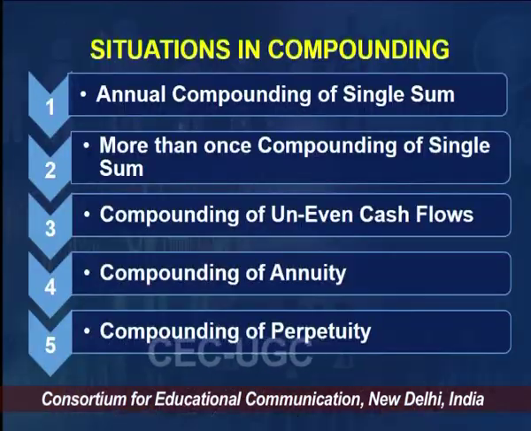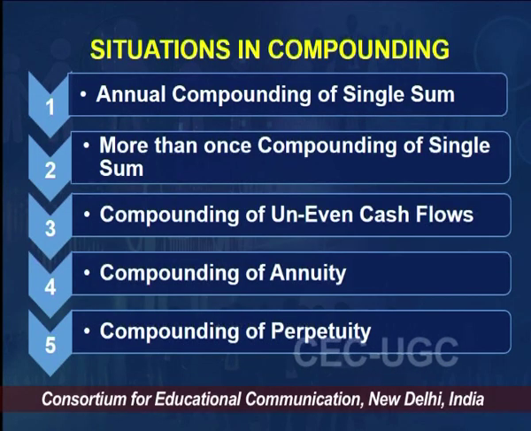The second situation is when we are compounding more than once, but the sum we deposited is only a single one. I deposited the same 5,000 in another bank, and here the bank is compounding twice a year, biannually. The same 5,000 deposited in a third bank is compounding quarterly, which means 4 times a year. So this is the second situation.